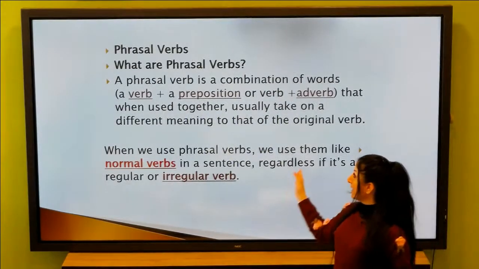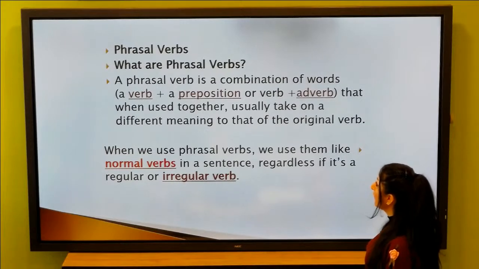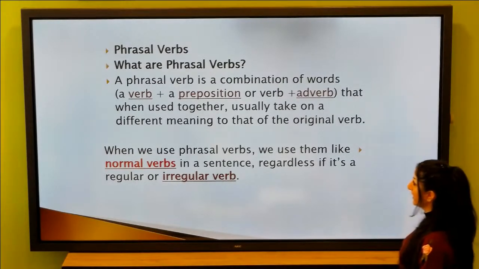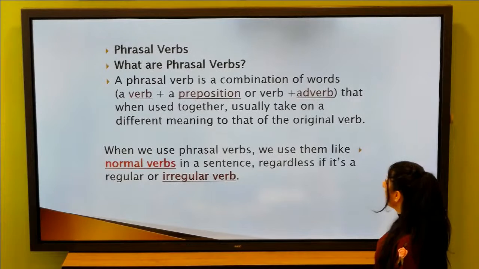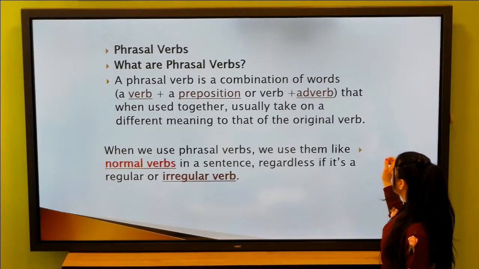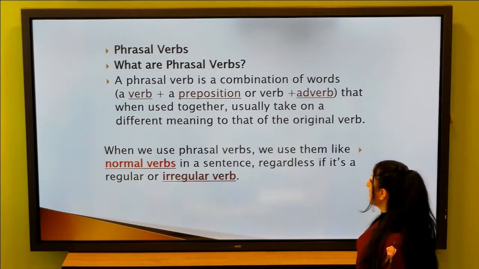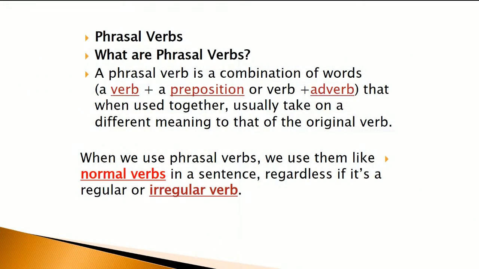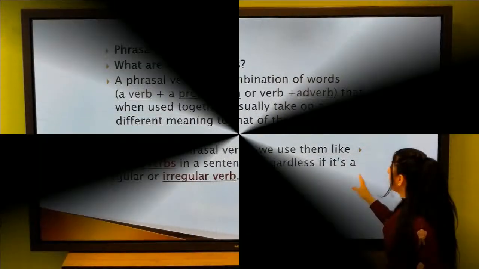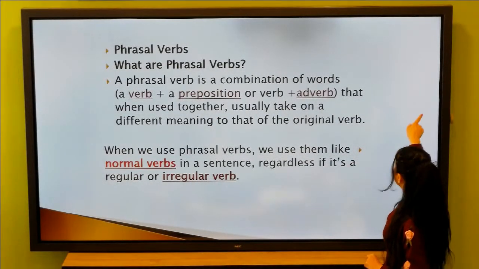Phrasal verbs, look at this please. What are phrasal verbs? A phrasal verb is a combination of words, a verb plus a preposition, like I said, or a verb plus an adverb, that when used together usually take on a different meaning to that of the original verb. When we use phrasal verbs, we use them like normal verbs in a sentence, and we keep the tense. If we have present simple, we keep present simple, and so on, in the sentence, regardless of whether it's a regular or irregular verb.